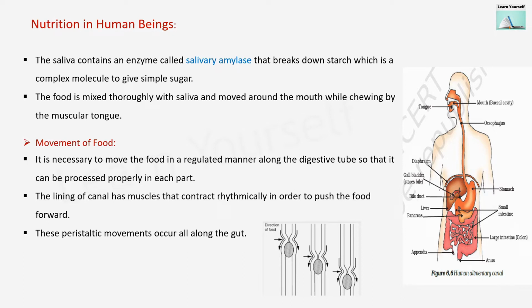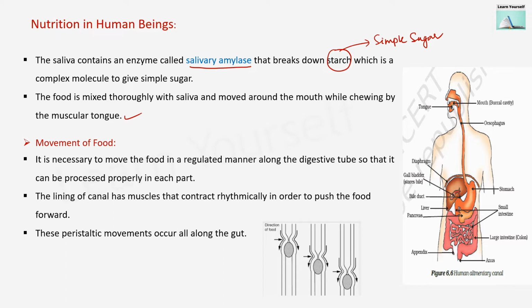The saliva contains an enzyme called salivary amylase, and it will break down the starch into simple sugar. So the digestion process starts from the mouth, or buccal cavity. The food is mixed thoroughly with the saliva and moved around the mouth while chewing by the muscular tongue. That's why we say that we have to chew our food properly, so that the saliva will thoroughly mix with the food. So the starch will break down into simple sugar.